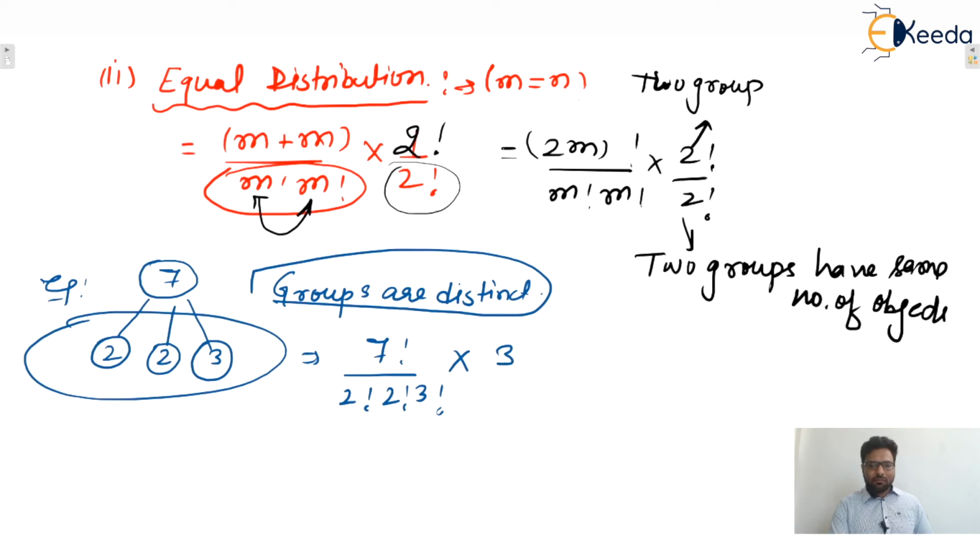So in the numerator there will be 3 factorial, and since 2 groups have the same number of elements, because of that there will be 2 factorial in the denominator. So we can generalize for any number of groups in that manner. So that will be the correct answer. I hope this one is clear to everyone.